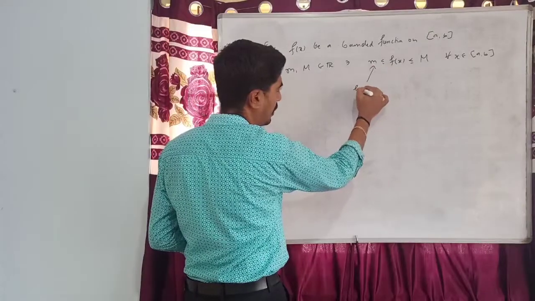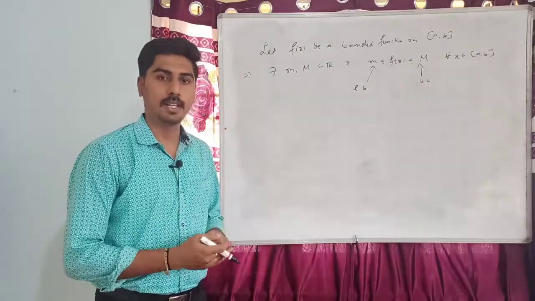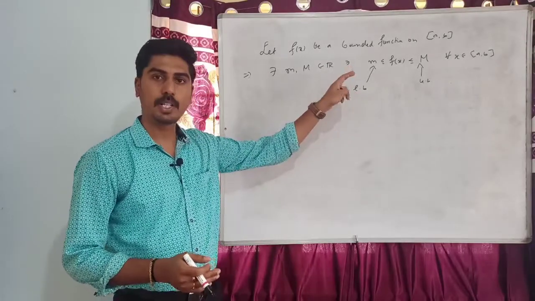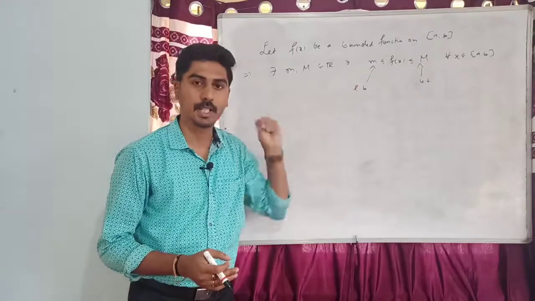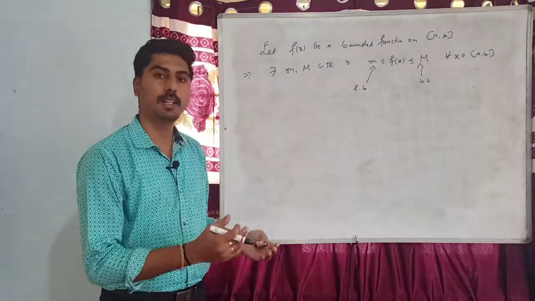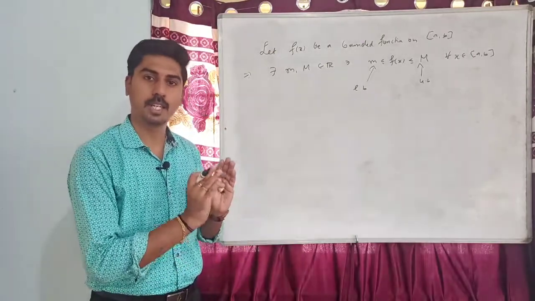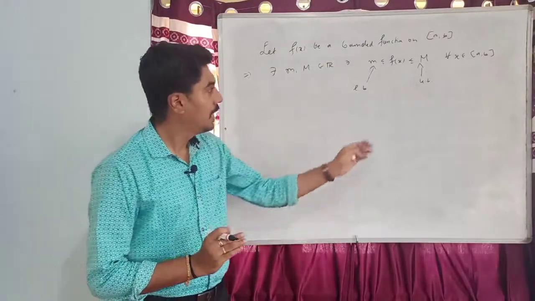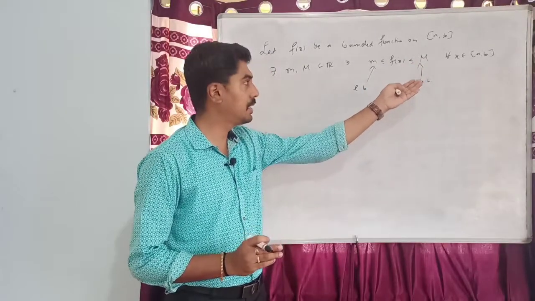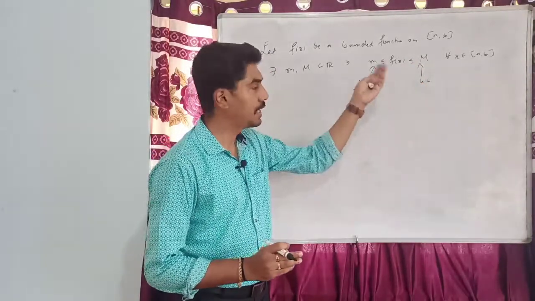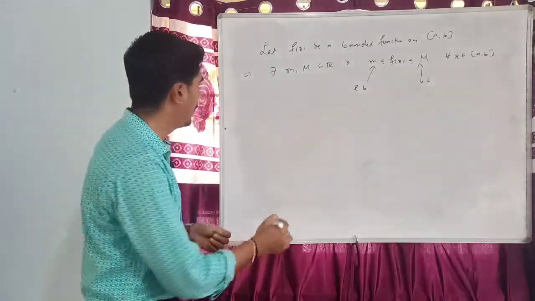Here m is a lower bound, capital M is an upper bound. As I said earlier, lower bound for a function is not unique. Among all the lower bounds of this function, we can find the greatest lower bound. That greatest lower bound is known as the infimum of this function. Similarly, for all upper bounds, if I consider the least upper bound, it is known as the supremum of the function. Let me define formally.